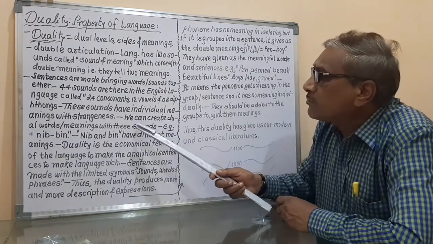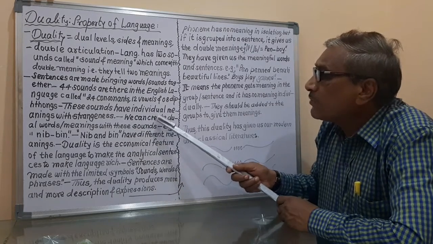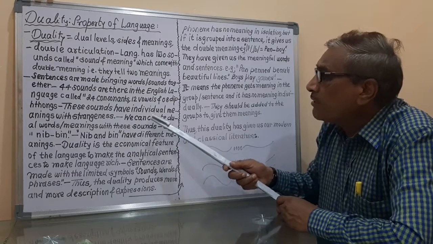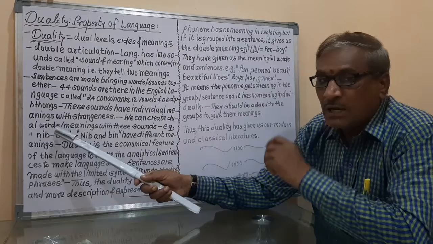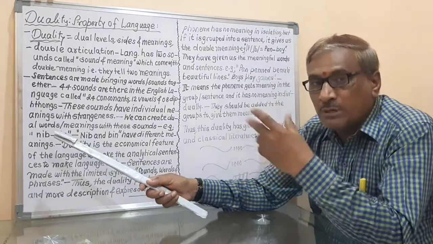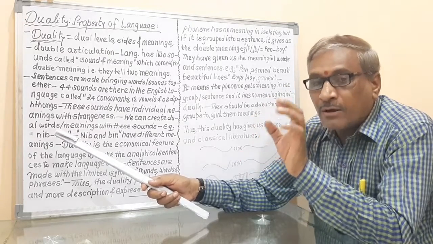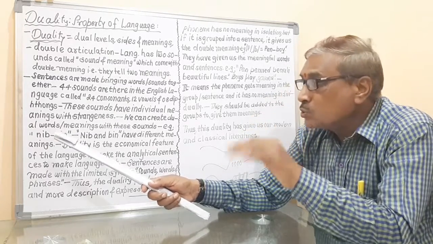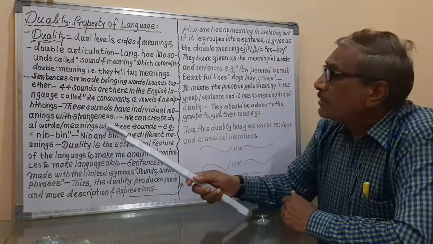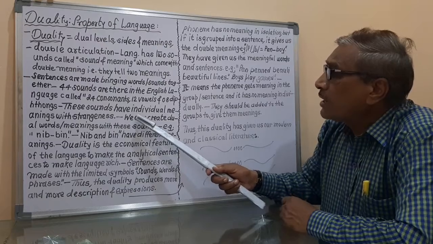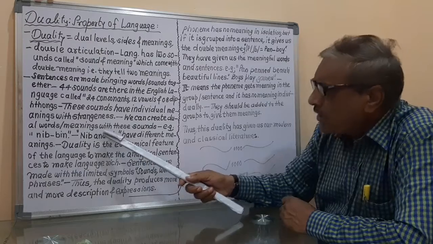We can create means what? We can make, or we can write, or we can speak. We can speak, we can write, we can make double words. Double words means we can write the dual words, means the pair of the words. The pair of the words, that is called the dual words, two levels, just we saw. And so here the explanation is that we can create double words or double meanings with these sounds.